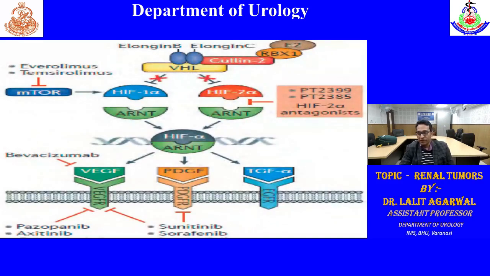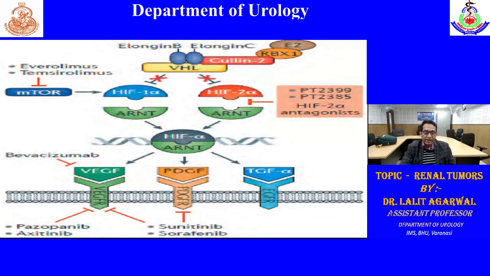What is the pathophysiology or etiopathogenesis? So generally, there is a tumor suppressor gene, as we have read in pathology, which suppresses the tumor. So in case of renal malignancy, hypoxia is there, that decreases the activity of the tumor suppressor gene. That is most commonly VHL. If VHL is decreased, it no longer suppresses HIF alpha, hypoxia inducible factor 1 alpha or 2 alpha. So if VHL decreases, their activity increases, HIF 1 alpha or 2 alpha. They bind with the HRE, hypoxia response element, and then promote angiogenic factors like VEGF, PDGF, or TGF alpha, which also promote glucose transport.